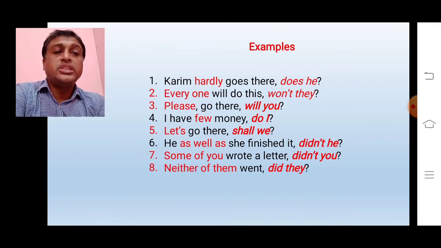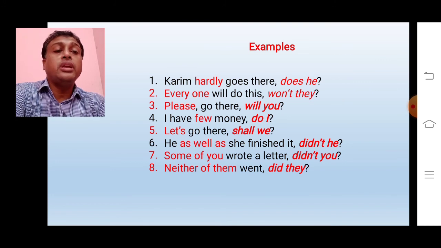He as well as she finished it. This is an example of assertive sentence. Here we find two subjects and the two subjects are connected with as well as. We know if two subjects are connected with as well as, the tag subject will be the first subject. Here the verb is finished, that means verb 2. So we will write did as the auxiliary verb of this statement. As this is a positive statement, we will write not. So the answer of this statement is didn't he.